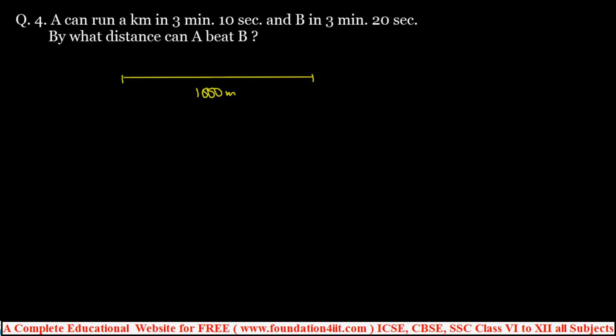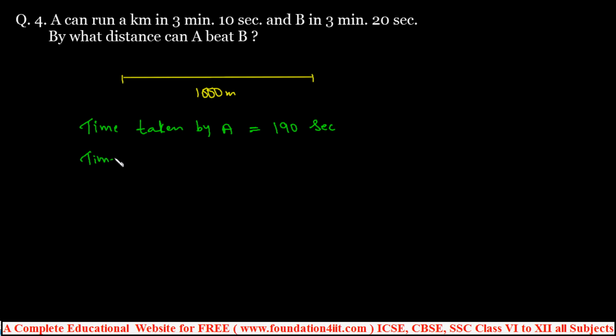To make this problem simple, we can take the time taken by A first. Time taken by A is 3 minutes 10 seconds. 1 minute is 60 seconds, so 3 minutes is 180 plus 10, 190 seconds.